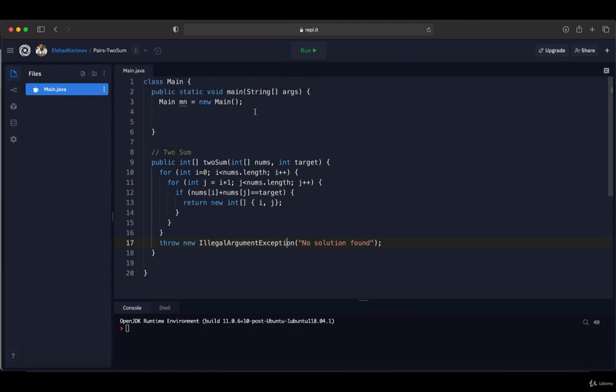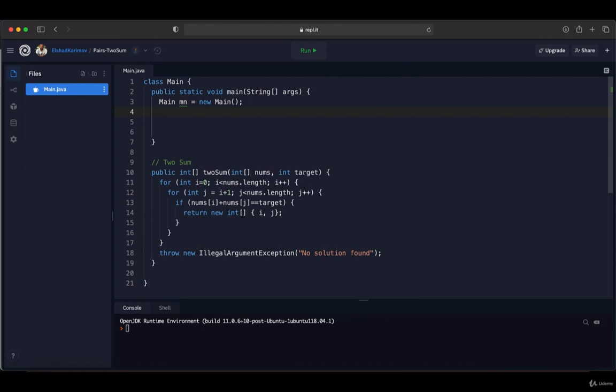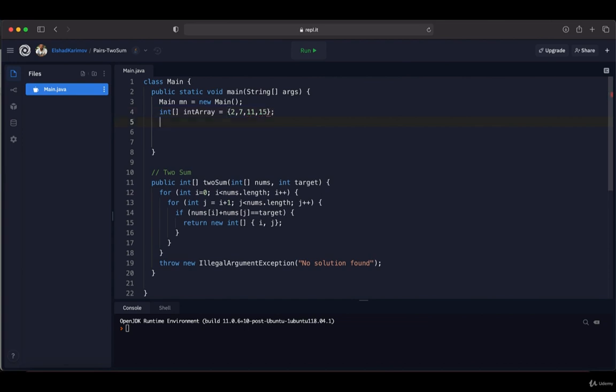So let's see how this is working in practice. So here I'm going to create an integer array in which we have 4 elements, and we are going to look for the sum of 20. So I'm going to declare our integer array like this, int array, and in which we will have 4 elements, so 2, 7, 11, 15. So for example, if we run this method for the target of 20, let's see what will happen. So first parameter will be the integer array and the target will be 20.